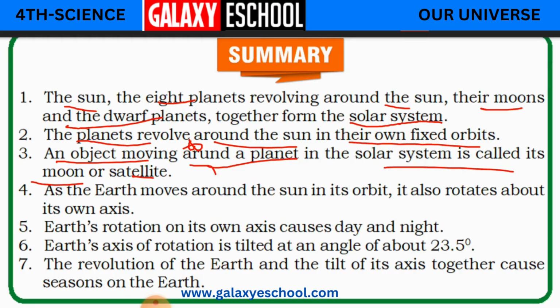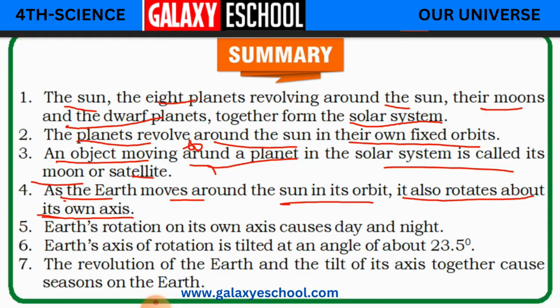Okay, and as the earth moves around the sun in its orbit, it also rotates about its own axis. So as the earth moves around the sun, what do we call it? We call it revolution. So as the earth revolves around the sun in its own orbit, along with that it also rotates about its own axis.